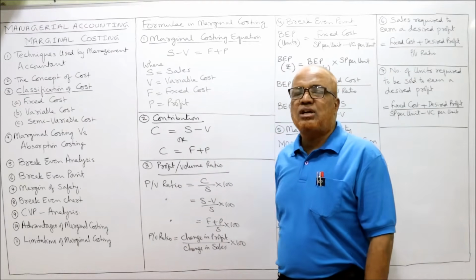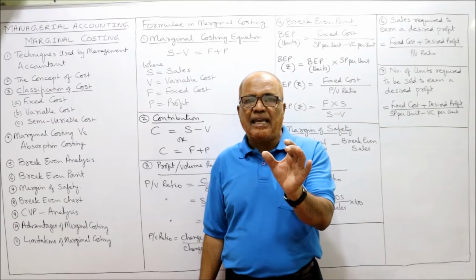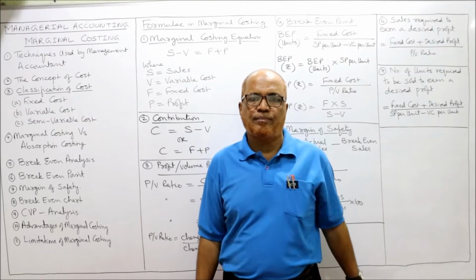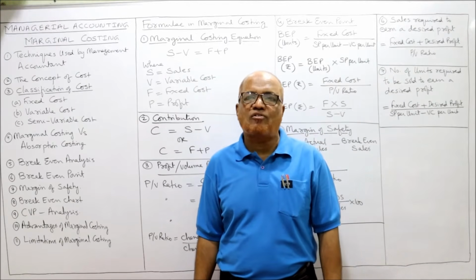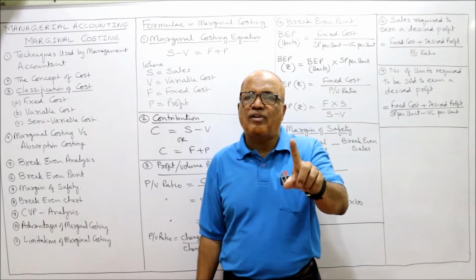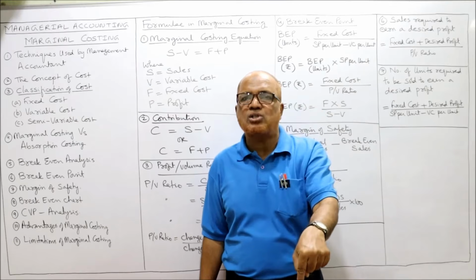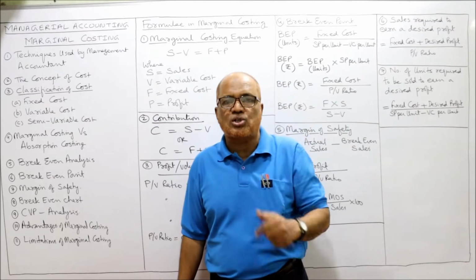Now, marginal costing versus absorption costing. Costing is a technique or process of ascertaining the cost. Every businessman wants to find out the cost of production. Without ascertaining the cost of production, we cannot fix the selling price. The selling price depends on the cost of production. So how to ascertain the cost of production? That is costing.